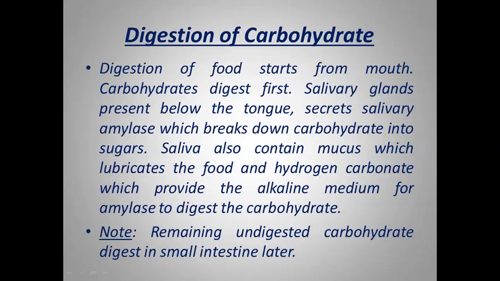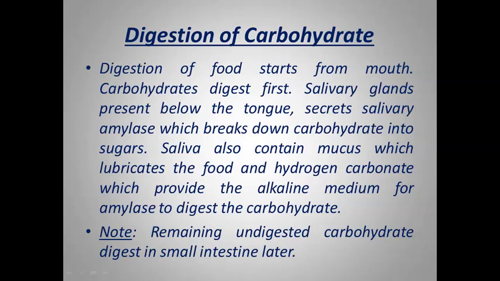As we already discussed, every enzyme requires a specific medium for proper functioning. If that medium is not available, they cannot function properly. So that's why, you see, the saliva contains mucus which lubricates the food, and hydrogen carbonate provides the alkaline medium for the digestion of carbohydrate. Carbohydrate is digested into glucose, which is utilized for getting energy. Some carbohydrate which is not digested will be digested later in the small intestine. We will discuss that in the last section of this video.